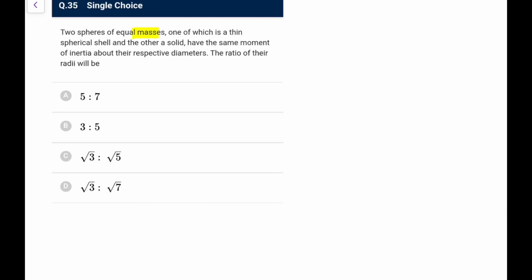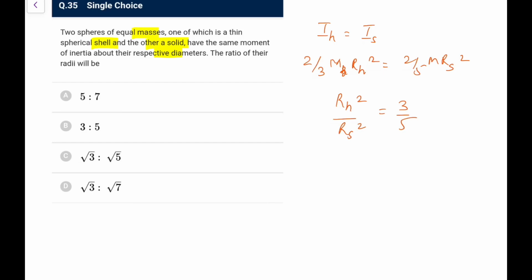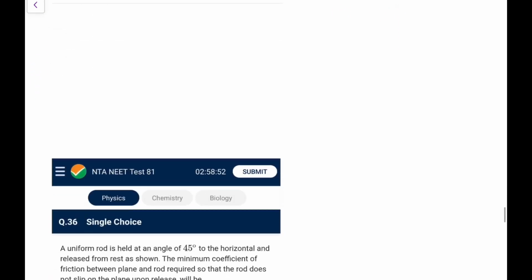Next. Two spheres of the same mass, one a thin spherical shell and the other a solid, have the same moment of inertia about their diameter. Find the ratio of the radii. So I of hollow is equal to I of solid. For the hollow one we write 2 by 3 m R hollow square, mass is the same, and for the solid it is 2 by 5 m into radius of solid square. So RH square upon RS square is 3:5, so the ratio of the radii would be root 3:5. So go for option C here.